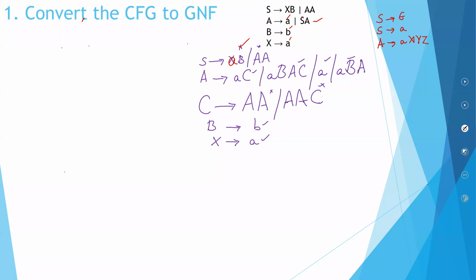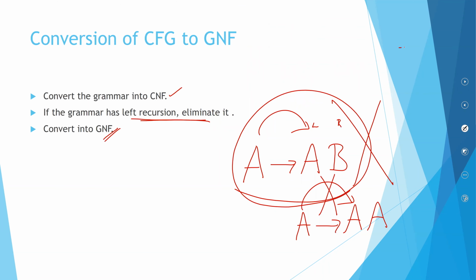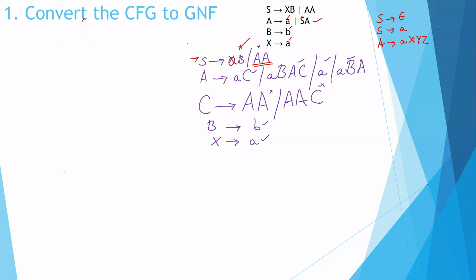Now let us start again from the start symbol. You have a term called AA. You cannot have such a term. It should start with a terminal. It should be starting with a terminal. So let's try a bit of replacement. So we can have it like this.